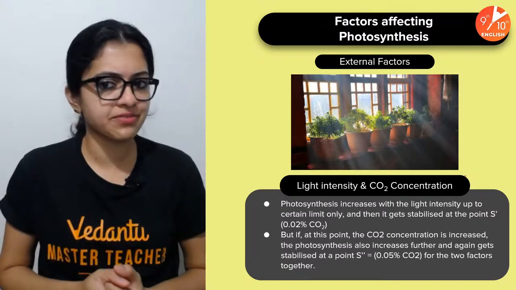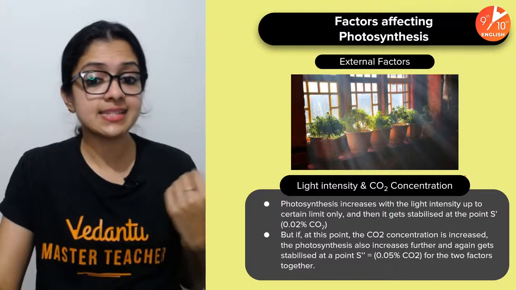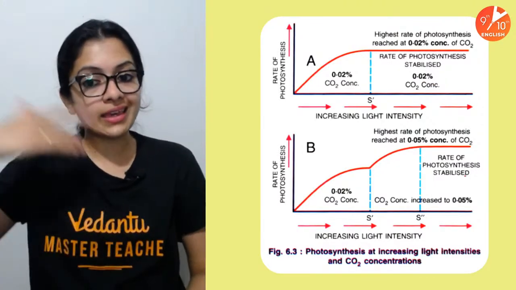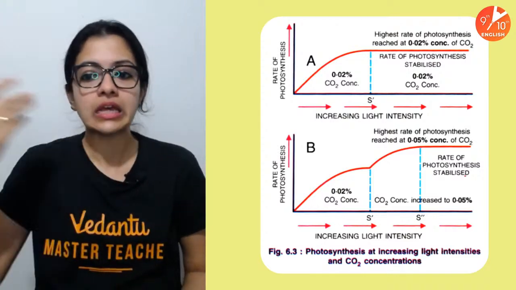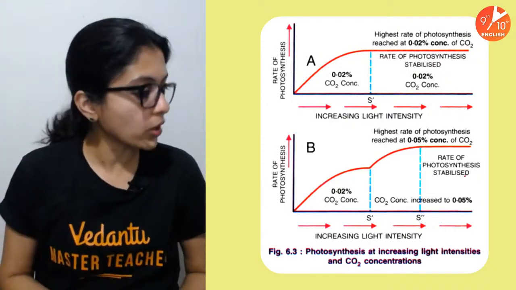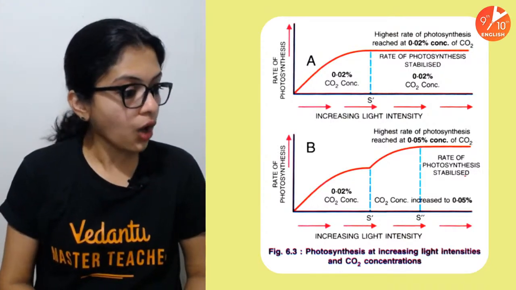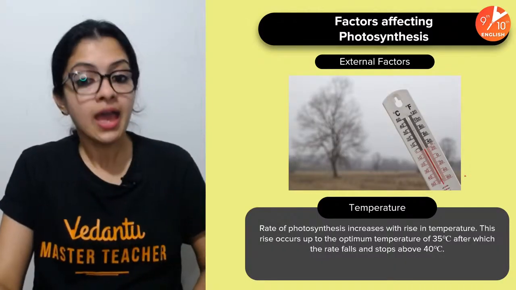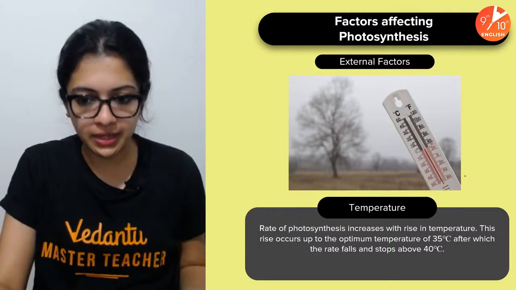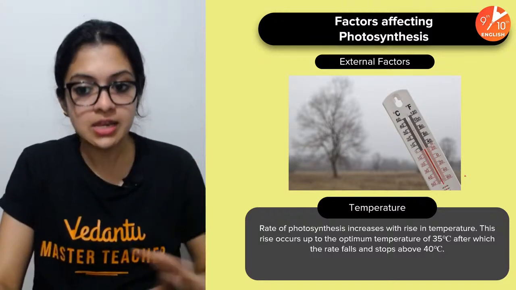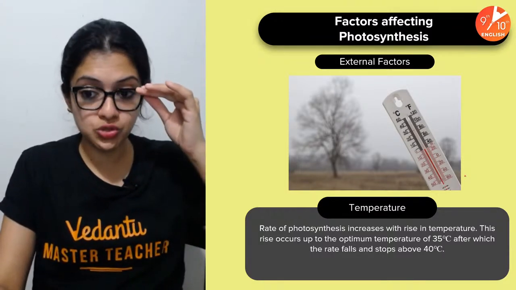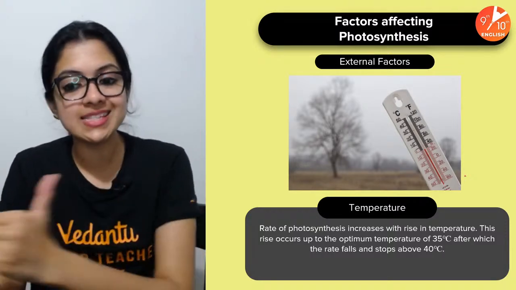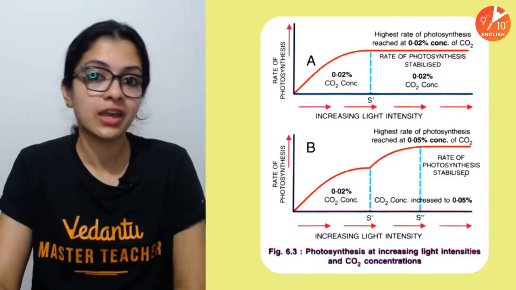And there are also factors affecting photosynthesis, light intensity and carbon dioxide concentration. These are things that you have to know. With increasing light energy, what happens? And with increasing CO2 concentration, what happens? Right? Okay. So these are things that you will be able to answer once you have understood the concept. And increase in temperature, what do you think happens? Well, up to a certain limit, all of this does increase the rate of photosynthesis, but beyond a certain level, it would decrease or it would stabilize depending upon what factor we are talking about.